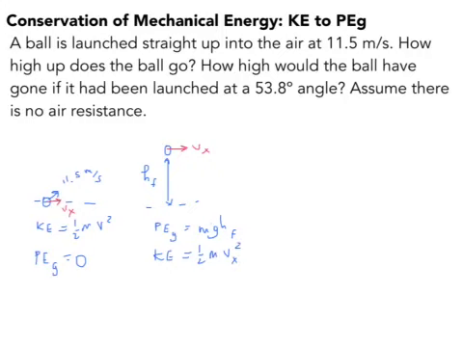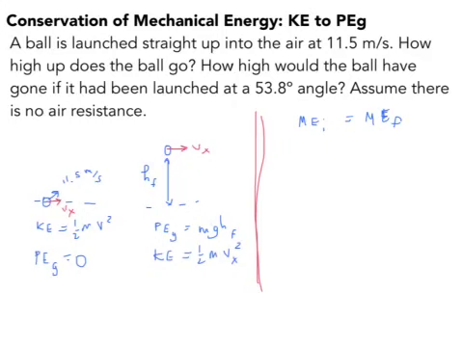There we are. Now we go to our mechanical energy equation, our conservation equation, and we add together all of the initial energies and put those on the left side of the equation. Then we add together all of the final energies and put those on the right.